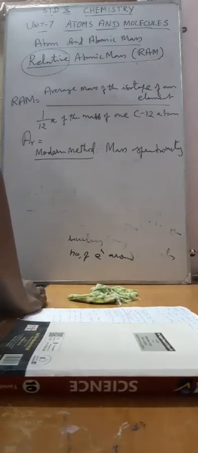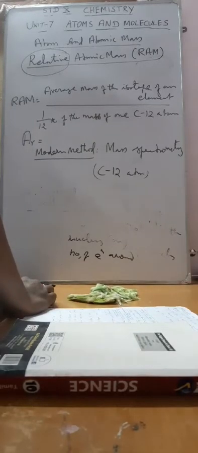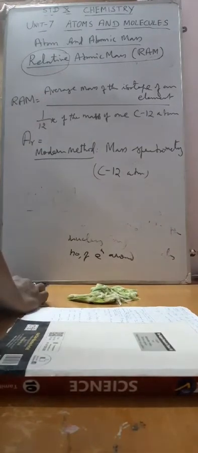Mass spectrometry is one of the methods of measuring the relative atomic mass of an unknown element using the carbon 12 atom. The mass spectrometry uses the carbon 12 atom. This is the standard mass, the carbon 12 atom, that is taken and used in the mass spectrometry method to measure the relative atomic mass of any other element.